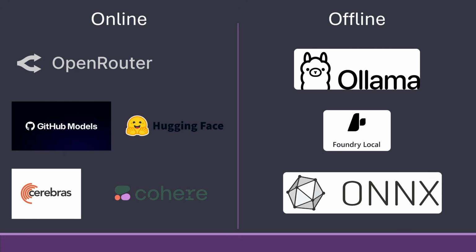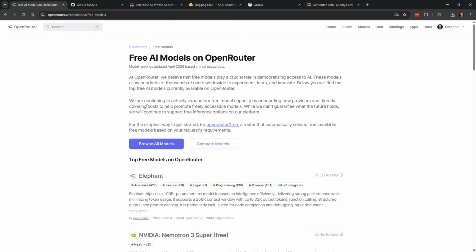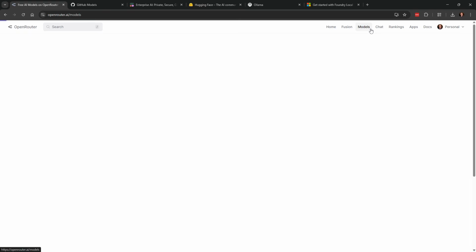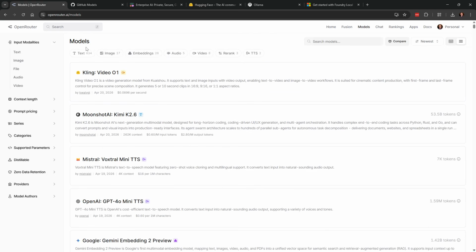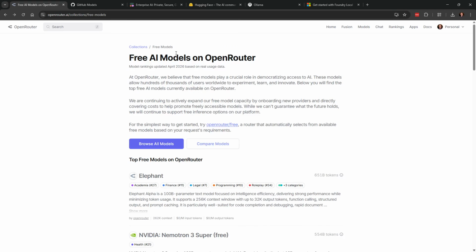And here are the models or the providers that I have used so far where I don't put any credit card in. I put a credit card in OpenRouter, just as a disclaimer, but they have free models where they don't charge me as well. So OpenRouter is one of the ones you can go to because they offer all the models, even the big ones like ChatGPT, and they more or less do every kind of model that you can ever imagine. But they offer free models as well.